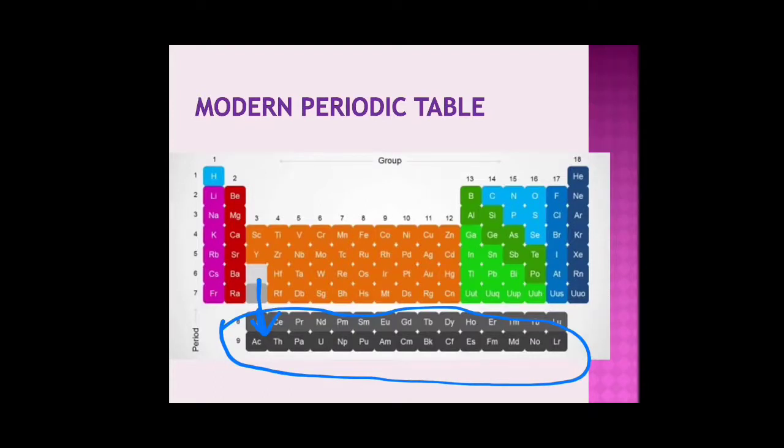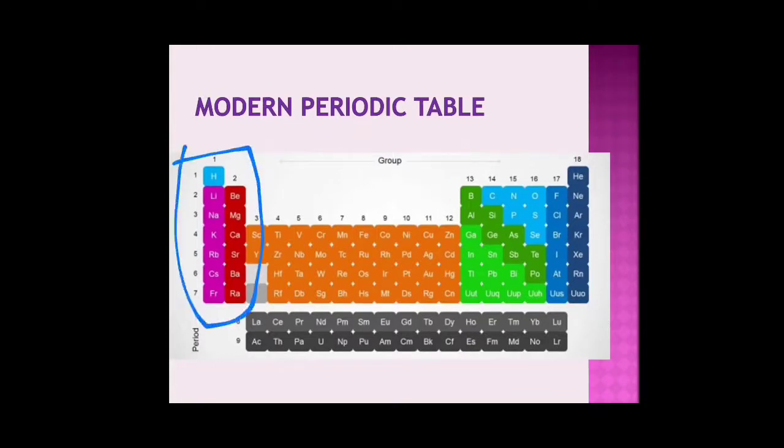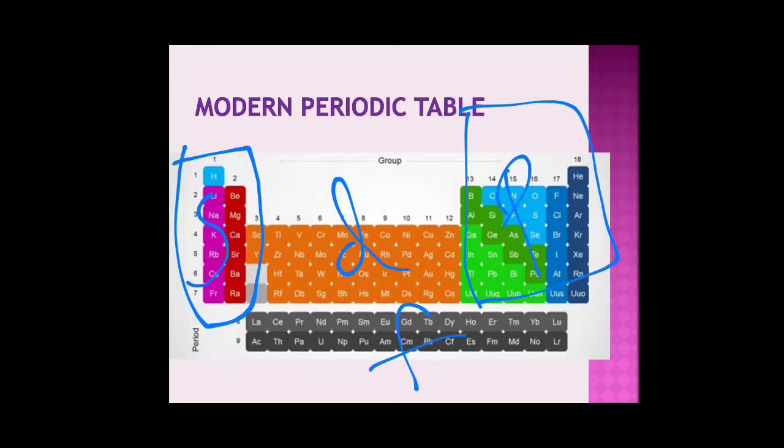So we just look at the periodic table. The periodic table is divided into 4 parts. The periodic table is divided into 4 blocks. This is called the S block elements. These are called the P block elements. The elements in between in orange here are the D block elements, and these are the F block elements. S block elements, P block elements on the extreme right, D block elements in the center, and the elements below are called the F block elements.